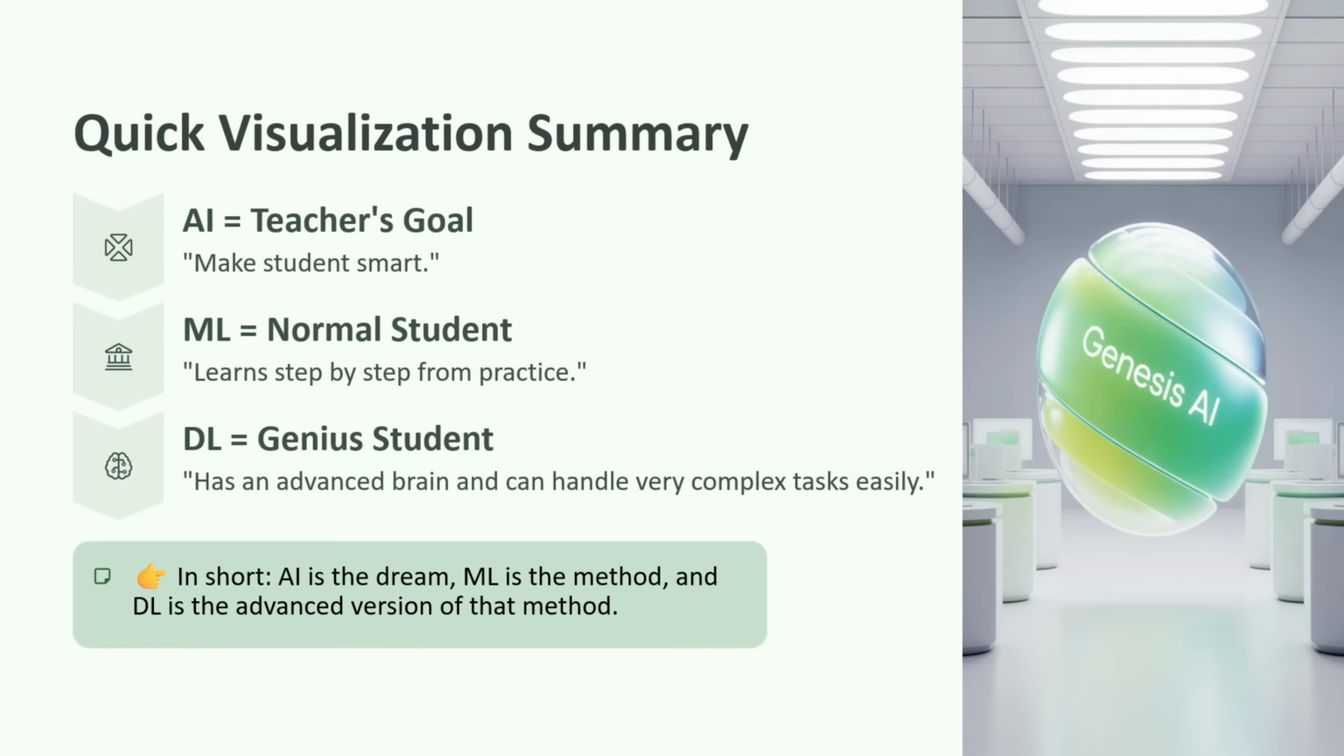Now we will see a quick visualization summary. AI is equal to the teacher's goal: make a student smart. Machine learning is equal to a normal student: learn step by step from practice.